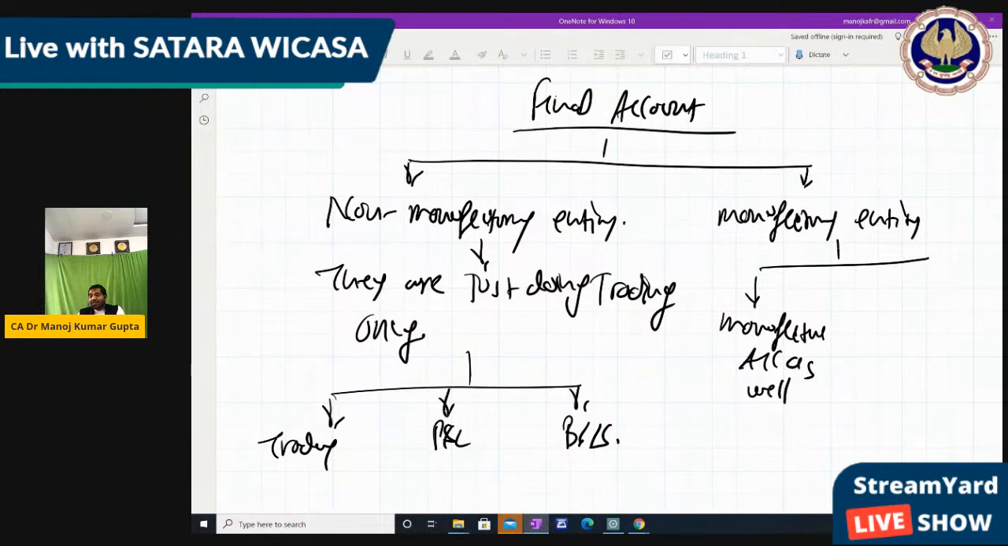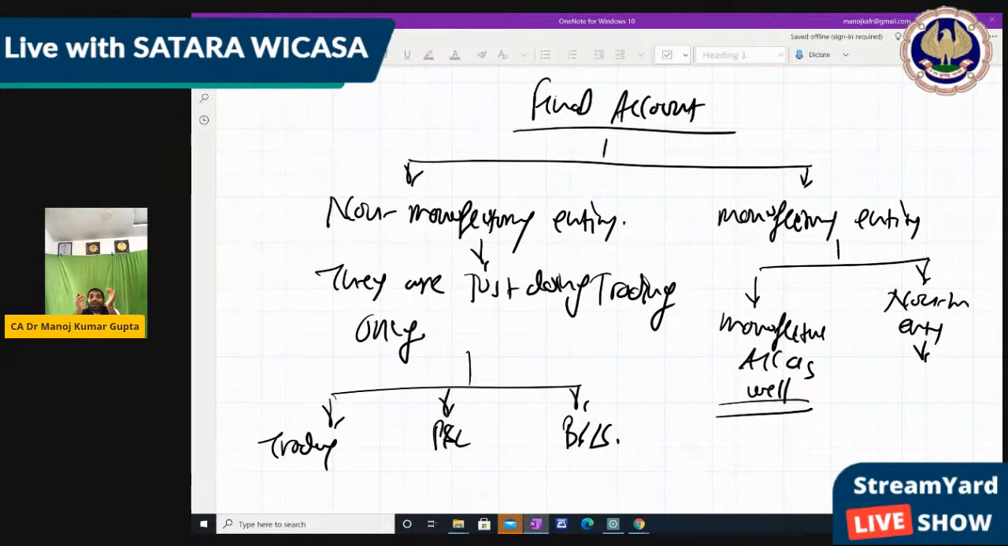But in manufacturing these are the same as a non-manufacturing entity. But in addition we have to prepare a manufacturing account as well. And this manufacturing account, in future in CA Inter and CA Final, becomes costing, which is a separate subject, a separate topic. A very interesting topic, a very interesting subject.